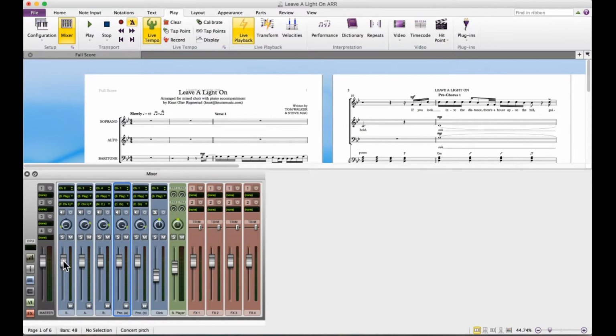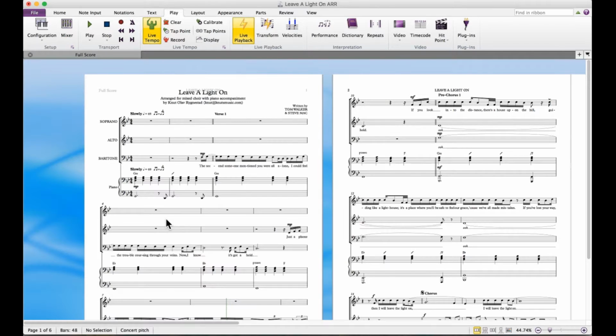Next thing you want to do is make sure you crank up the volume of the part that is the main part, and then you put these down to about 70 or so to make sure it stands out. But you don't want to remove them altogether, because you do need to be able to hear the other parts somewhat. You can choose whether or not you want to use the metronome. I would probably mute it in this case, because this arrangement has the piano playing on every beat, which kind of works a bit like a metronome anyway. But especially if you have a song that doesn't have this, where it might be hard to find the beat, then having the metronome on is pretty useful.